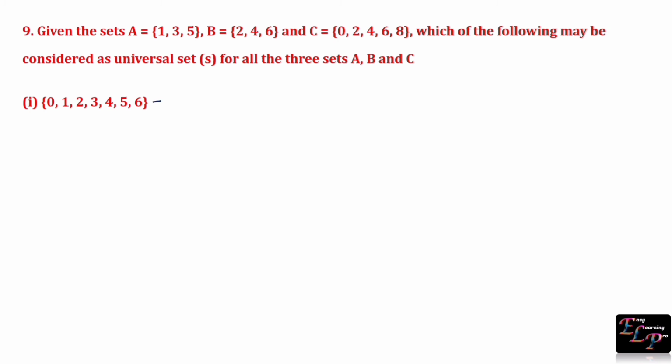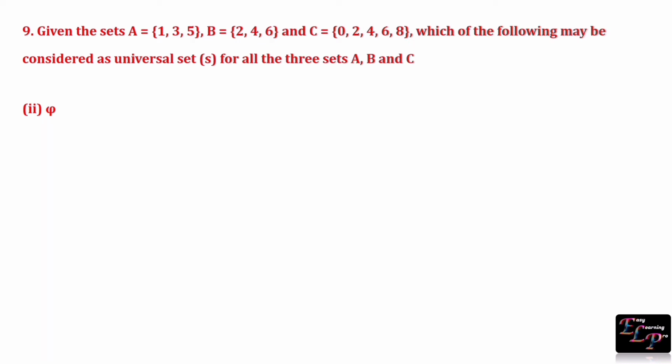Let us consider this set as U. If we compare set A with universal set, all the elements of set A are present in set U. Hence, A is subset of U. Next, compare set B with U. All the elements of set B are present in set U. Hence, B is subset of U. If we compare C and U, 8 is element of C, which is not an element of set U. Hence, C is not a subset of U. So, this set is not an universal set for all three sets A, B, C.